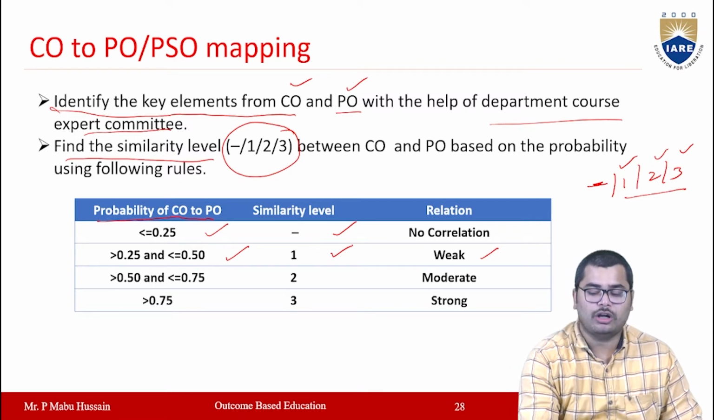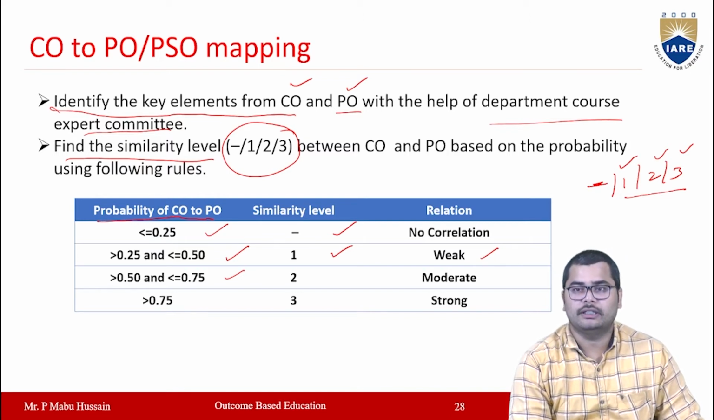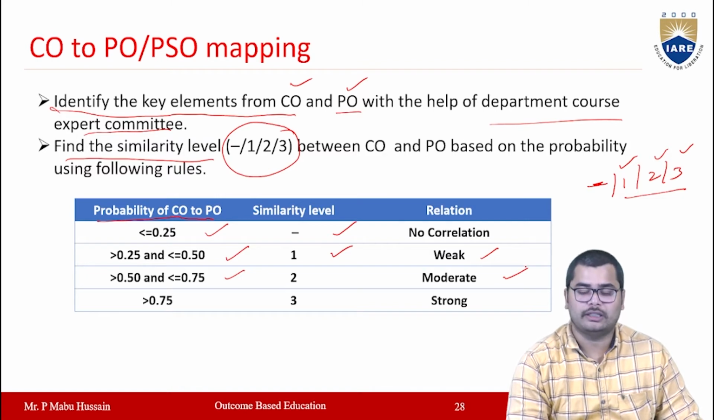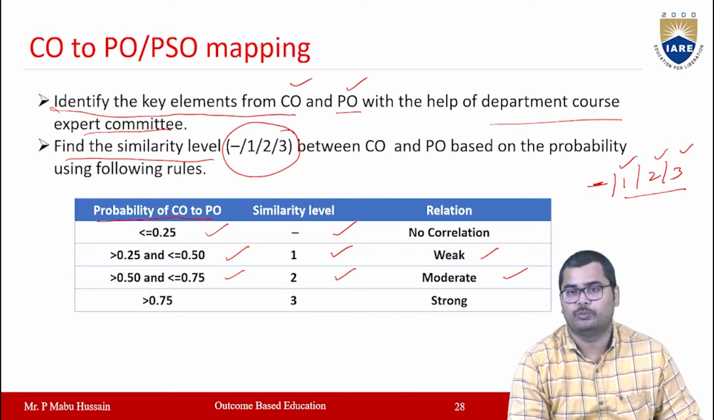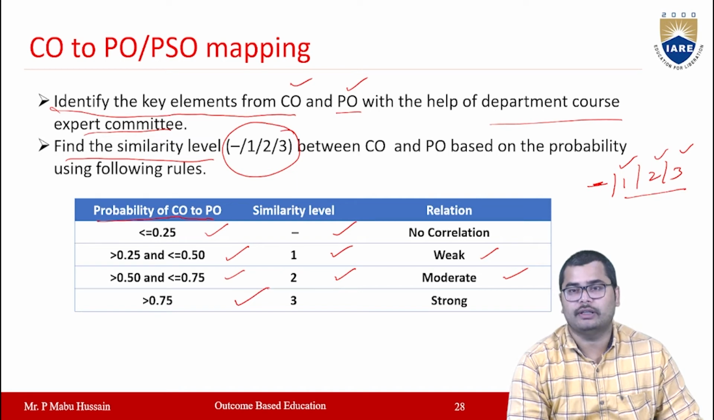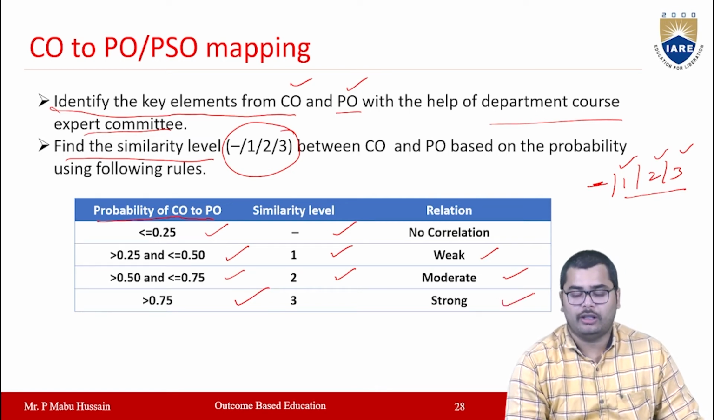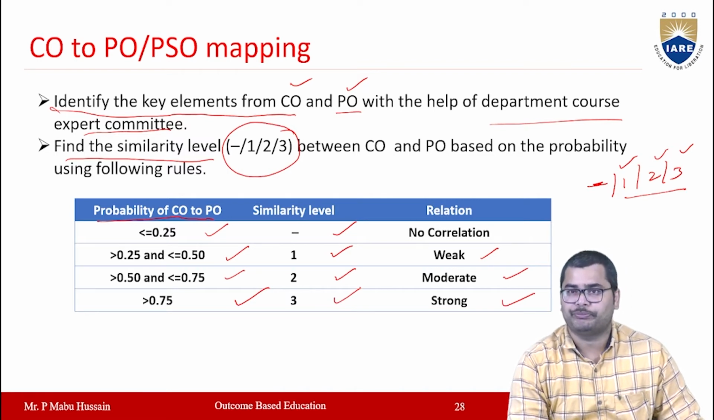And if your CO and PO probability is in between 0.5 and 0.75, then there will be a moderate correlation, and the level of similarity will be 2. And if the CO and PO probability is greater than 0.75, then that CO will be strongly aligned with that particular PO, and you can put the level 3 for those types of COs.